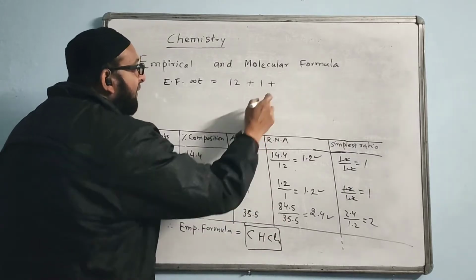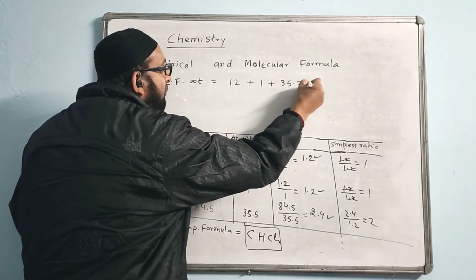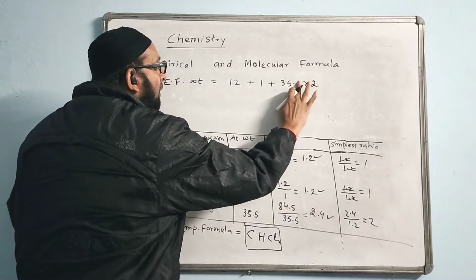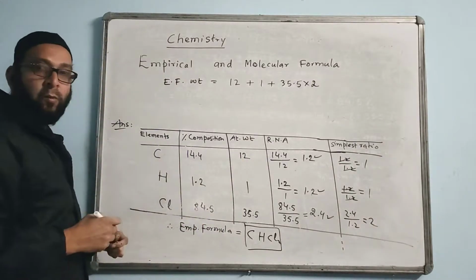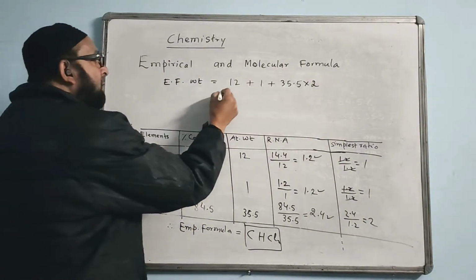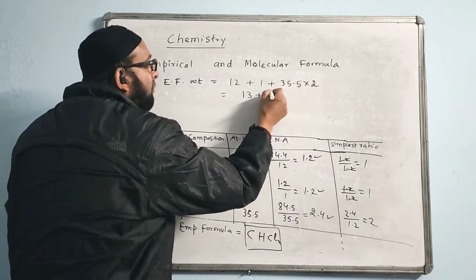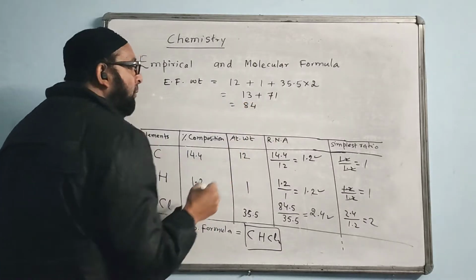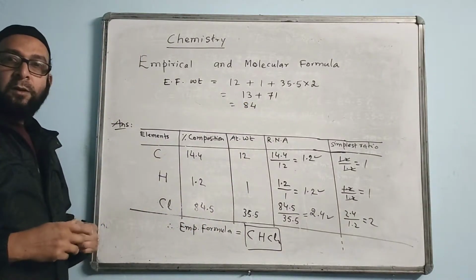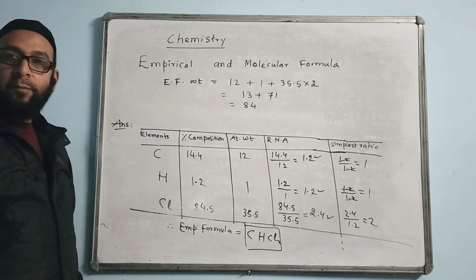Cl was given 35.5, so 35.5 into 2. Now we will calculate. 12 plus 1 becomes 13. 35.5 into 2 is becoming 71. You add them, the answer is 84. The empirical formula weight is coming 84.